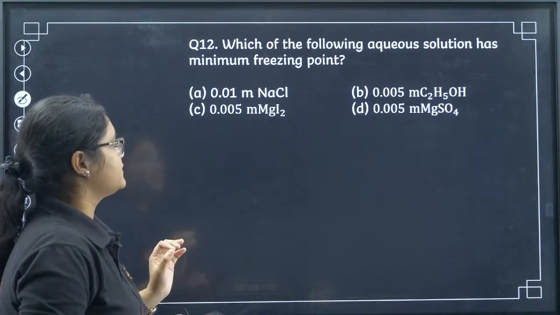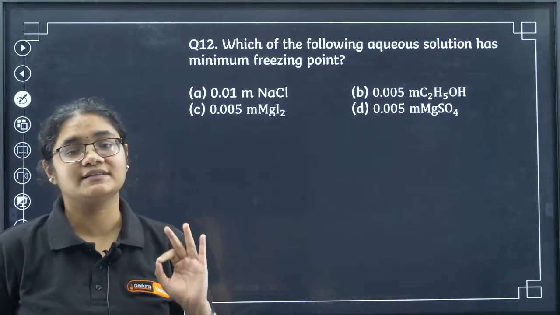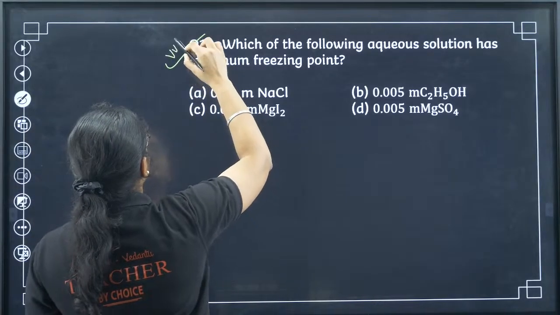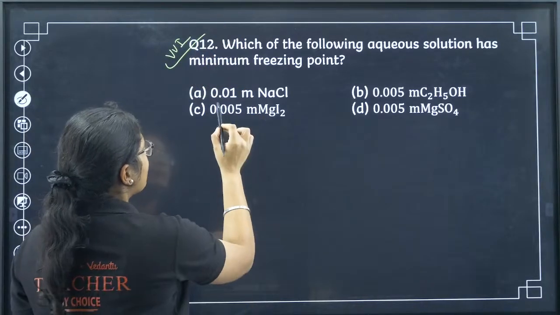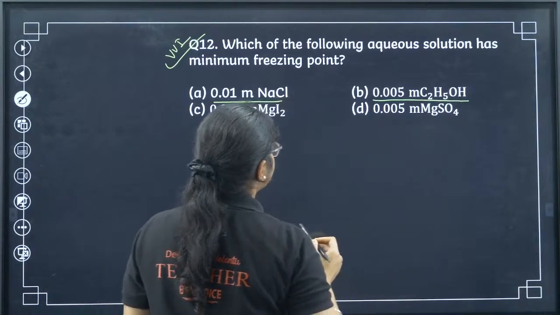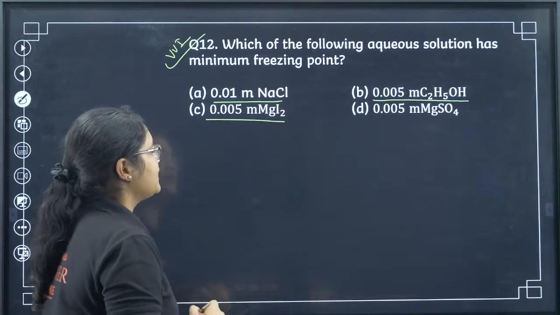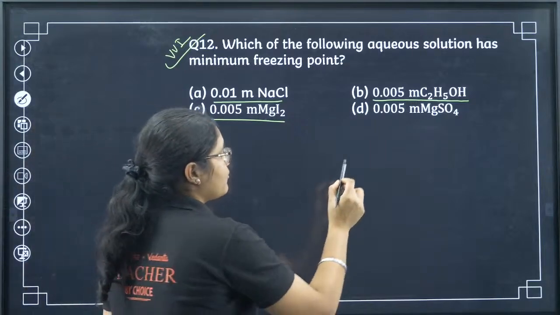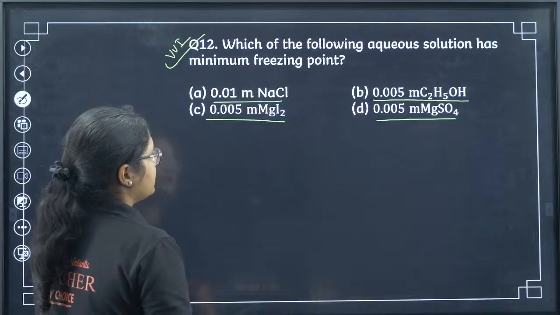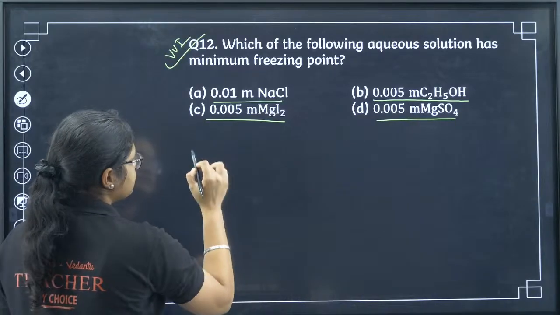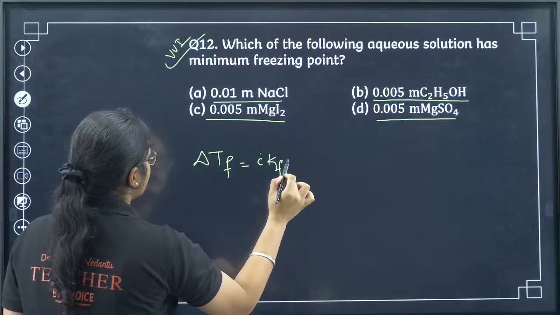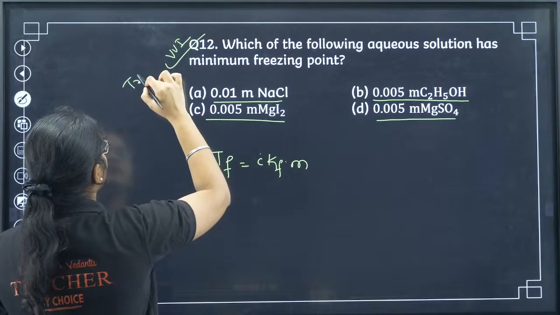Which of the following aqueous solutions has the minimum freezing point? Minimum freezing point. A very, very important question. You have 0.01 m NaCl, 0.005 m C2H5OH, 0.005 m MgI2 and 0.005 m MgSO4. Now if you see here, delta Tf is equal to i into Kf into m. This is a very tricky question as well.